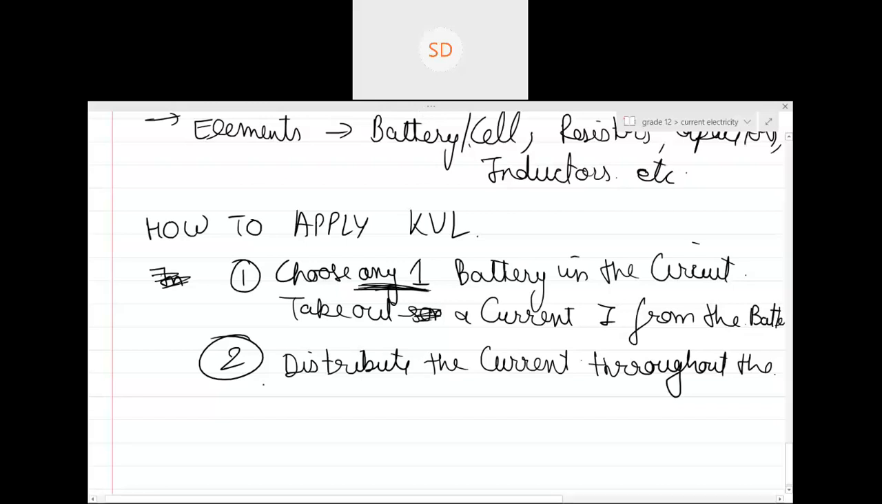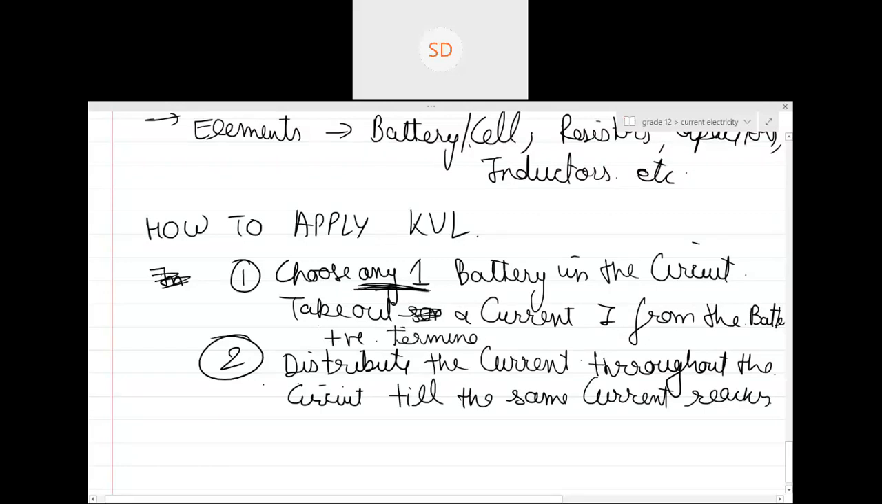To distribute the current throughout the circuit till the same current reaches the battery. Take out a current I from the battery's positive terminal, always remember, from the positive terminal. Although that doesn't mean that the current cannot go into the battery, it can go. So keep distributing until the same current reaches its negative terminal. Is this clear? Distributing current is easy, right? We already distributed a lot of current in the normal questions.